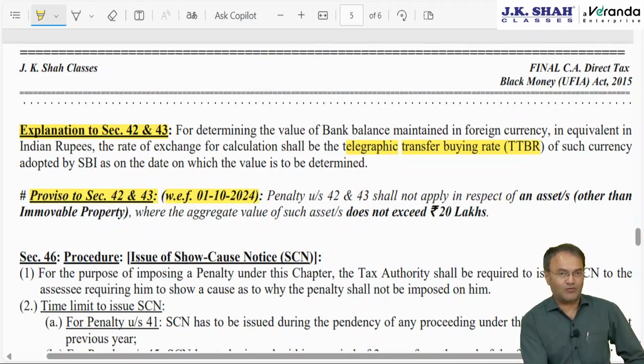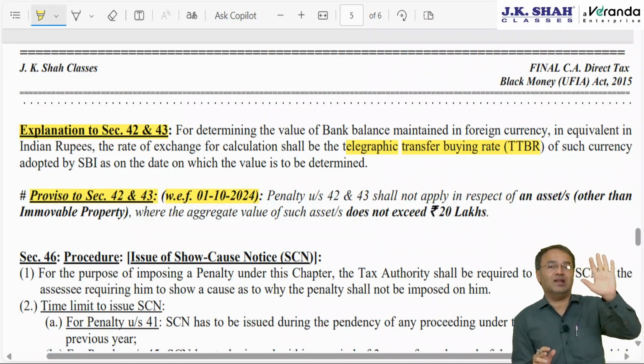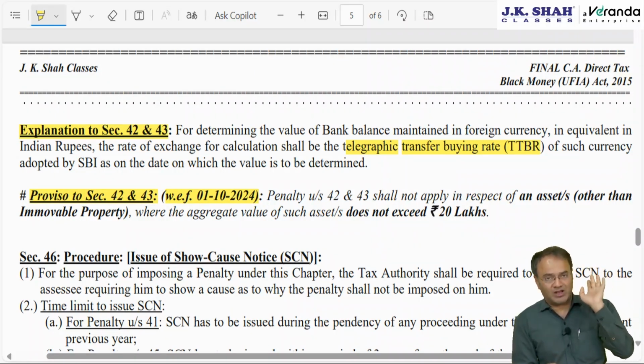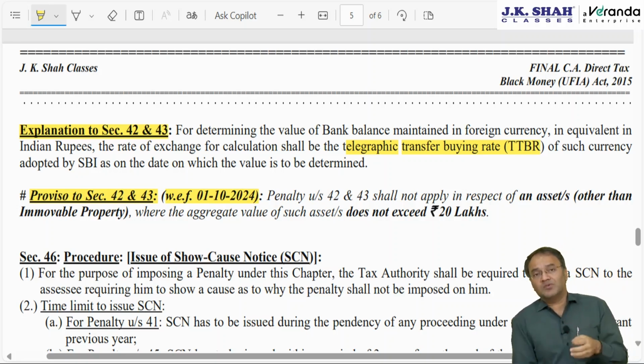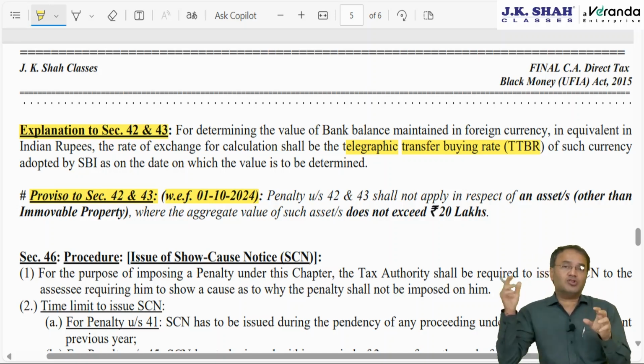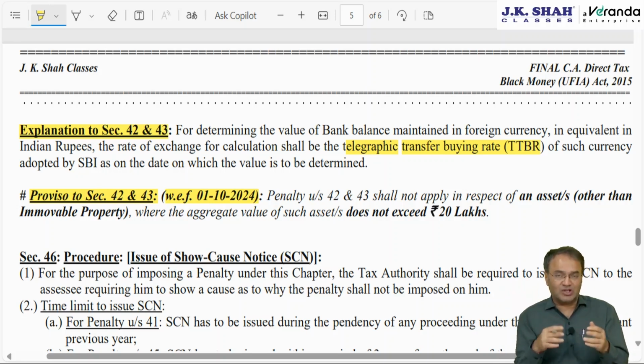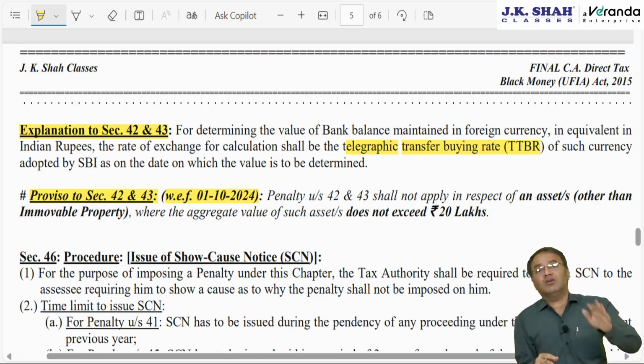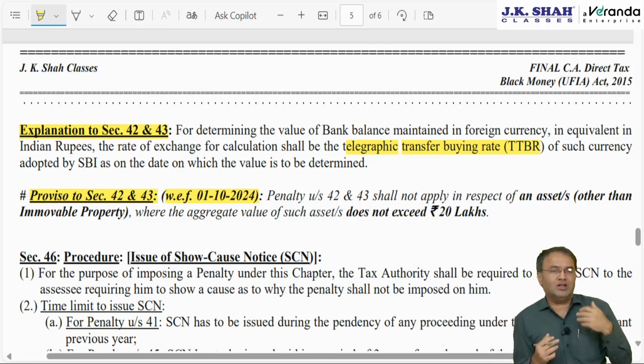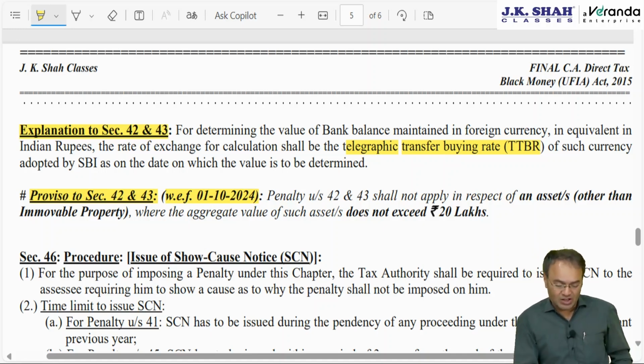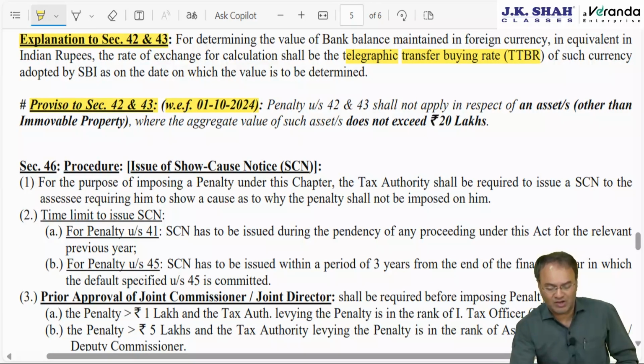The new proviso to 42 and 43 section reads as follows. Earlier this facility was available with a bank balance, maximum bank balance of 5 lakhs and only for bank account. Now the scope is expanded. There are many people found to be accidentally violating this provision, accidentally or unknowingly not disclosing in their IT return. I have got shares outside India. I am not disclosing the shares because I don't know where to disclose, but I am disclosing foreign dividend unknowingly. So I am disclosing dividend. My intentions are not bad. I don't have any wrong intention, but unknowingly I did not disclose the value of the shares. In that case, government says for small people benefit given.